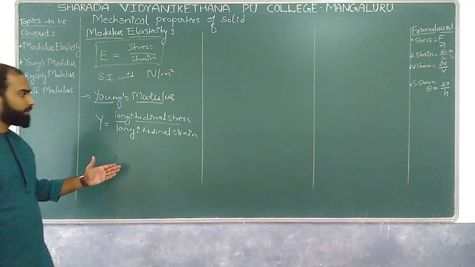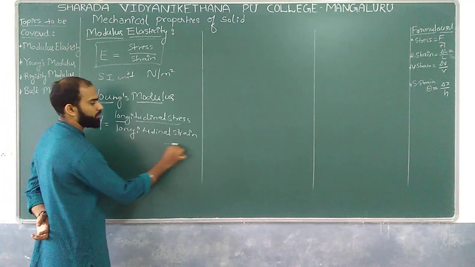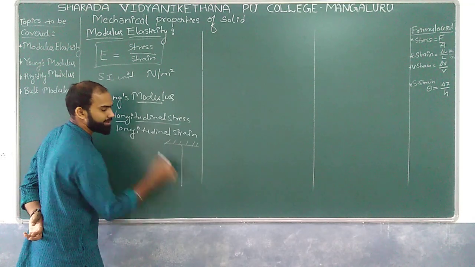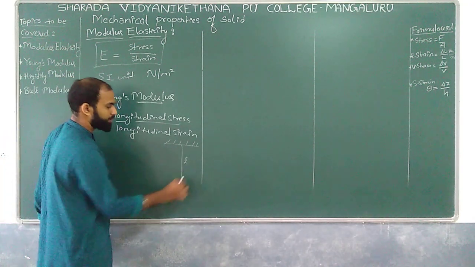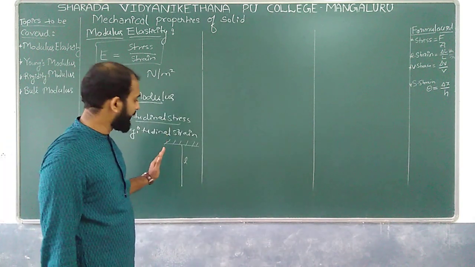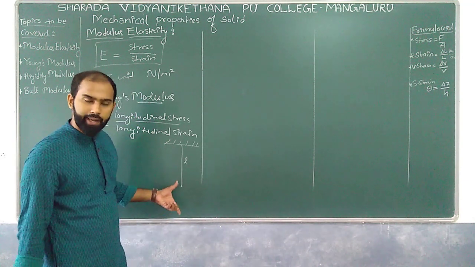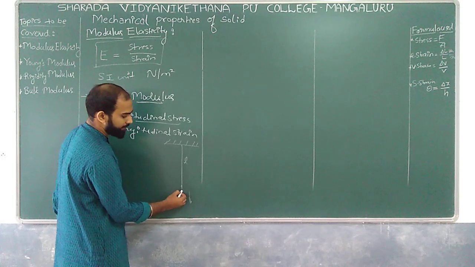In the sense, for example, if one wire is stretched, and for the time being this is the length of the wire, which is the initial length of the wire, and if I apply a load at the end, which means a force acting in the downward direction, what happens?